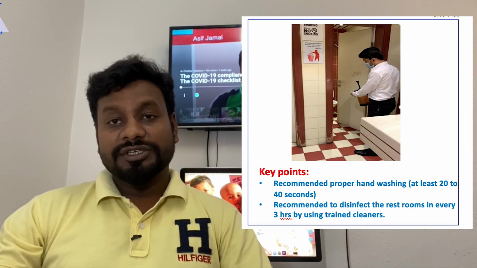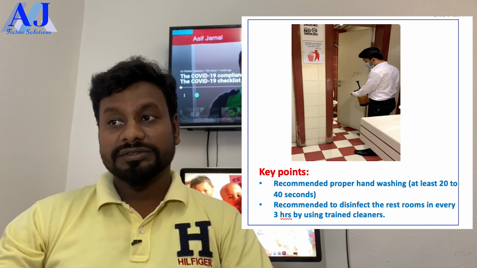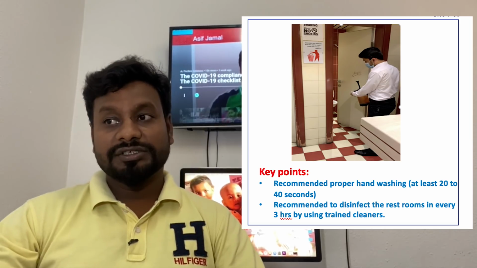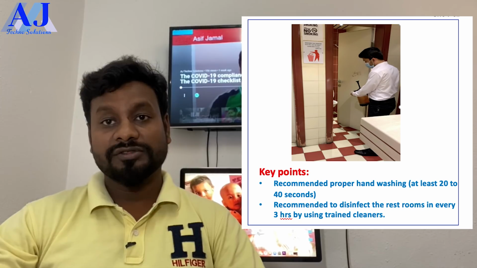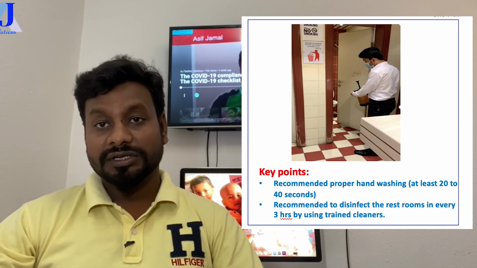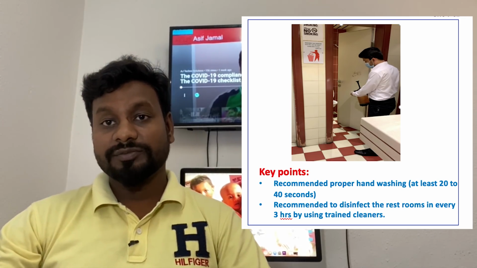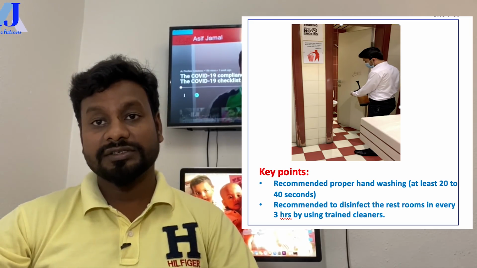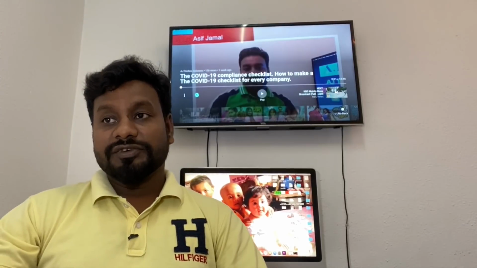Your hand wash should take a minimum of 20 to 40 seconds. Disinfect the restroom every 3 hours using a trained cleaner. Don't let just any person clean your floors. You have to train your cleaner how to spray and how to mix it. In my last video, you can see my coronavirus compliance checklist, where I showed you how to mix it. Now let's move to the next point.